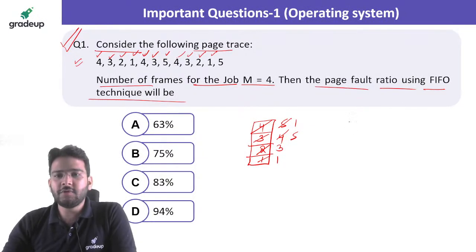Yes guys, so how many page faults are there? So you can count all these numbers. So 1, 2, 3, 4, 5, 6, 7, 8, 9, 10. 10 page faults are there, but we have to find page fault ratio. So what will be the page fault ratio?